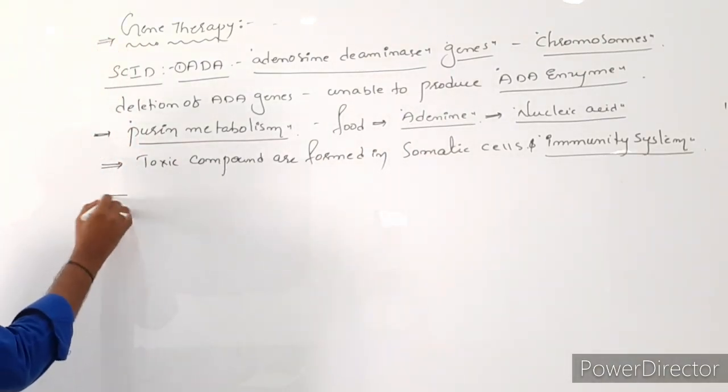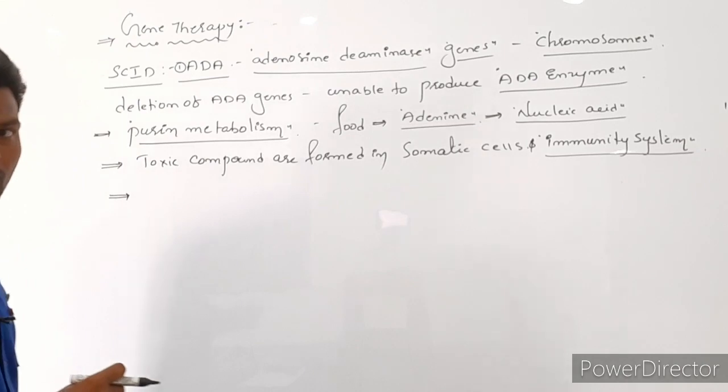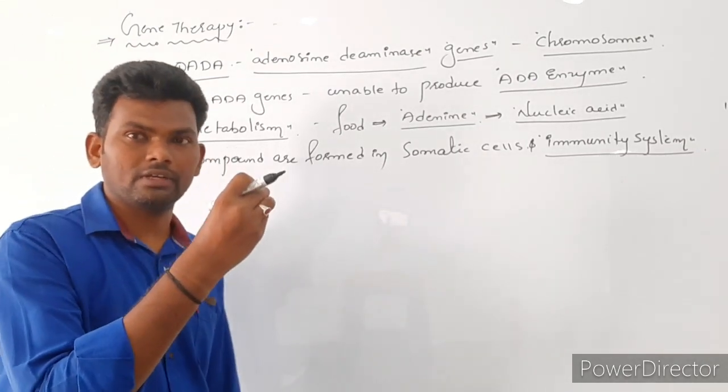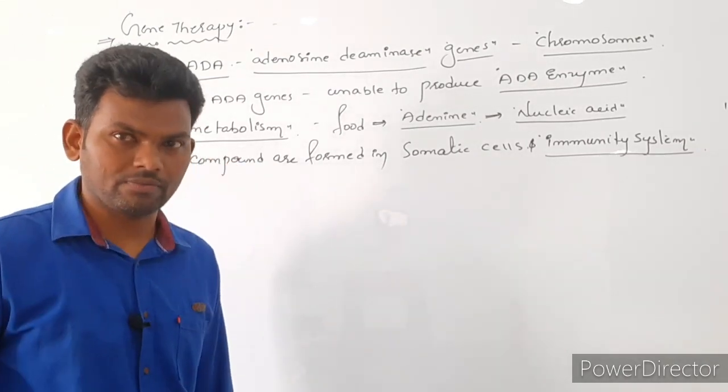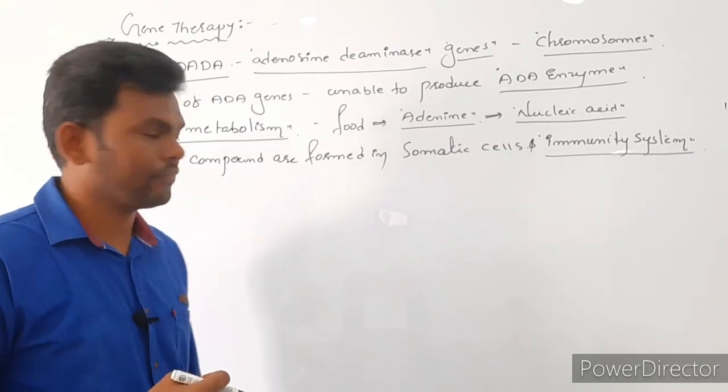So for that, what do you have to do? Defective ADA genes are replaced by healthy genes by insertion.